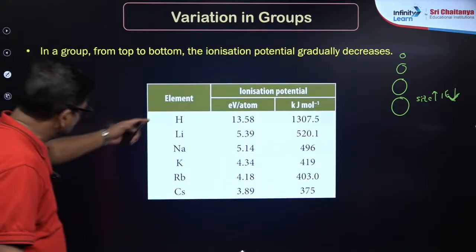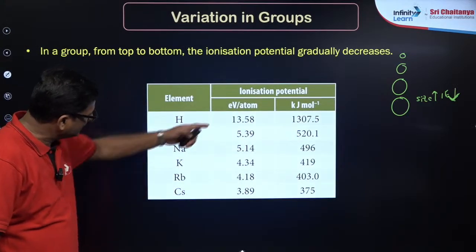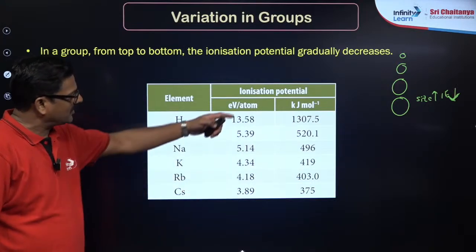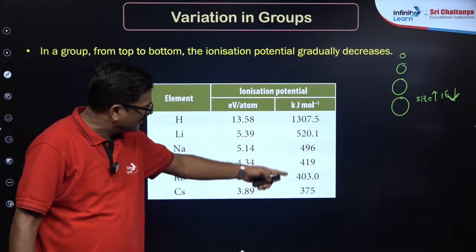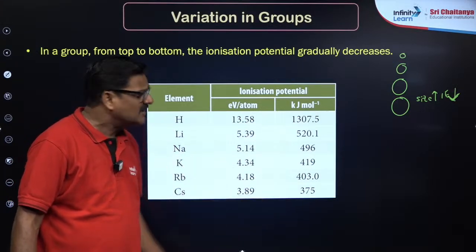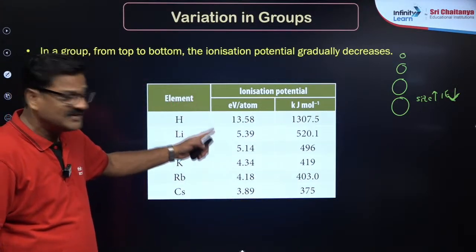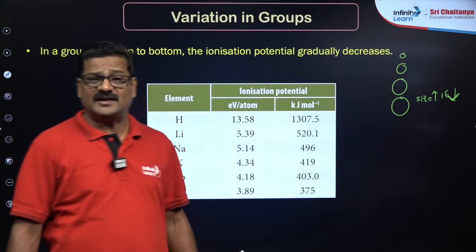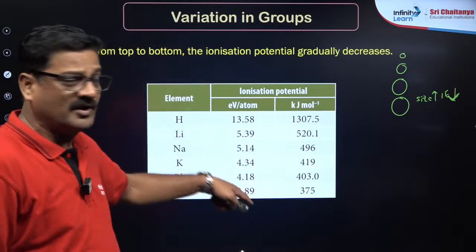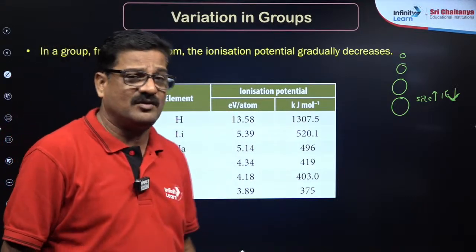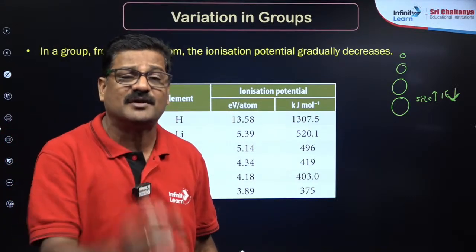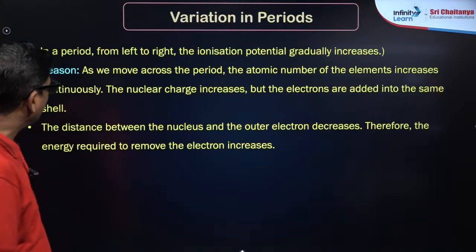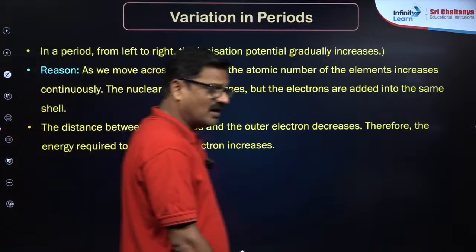So you can see hydrogen, lithium, sodium, potassium, rubidium, cesium. The ionization energy values, you can see how it is decreasing. Or you can see in kilojoules per mole also, right? So these are the tables given in NCERT. ये table की वजह से आप pattern observe कर सकते हैं. It doesn't mean that you have to memorize these values by heart, that is wrong. Pattern observe करने के लिए आपको दिया गया है, right? Very good. And in a period from left to right, ionization energy gradually increases.